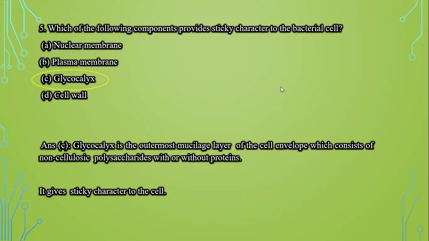Next question is, which of the following components provides sticky character to the bacterial cell? The options are nuclear membrane, plasma membrane, glycocalyx, and cell wall. Now we know that glycocalyx is the outermost mucilage layer of the cell envelope, and it consists of non-cellulosic polysaccharides, with or without proteins. The main characteristic of this glycocalyx is that it gives sticky character to the cell. So, the sticky character of the cell is because of this glycocalyx.